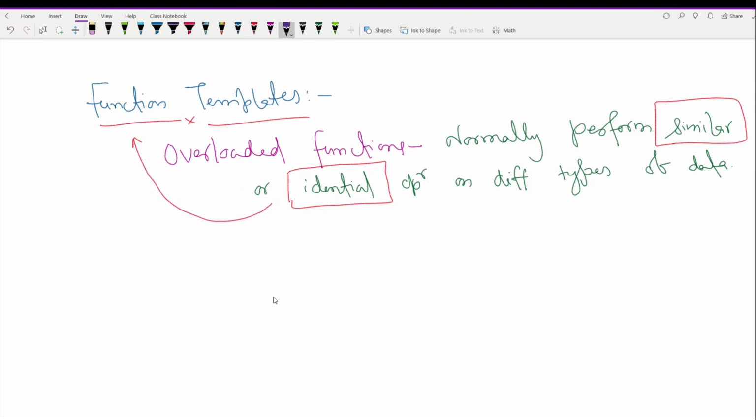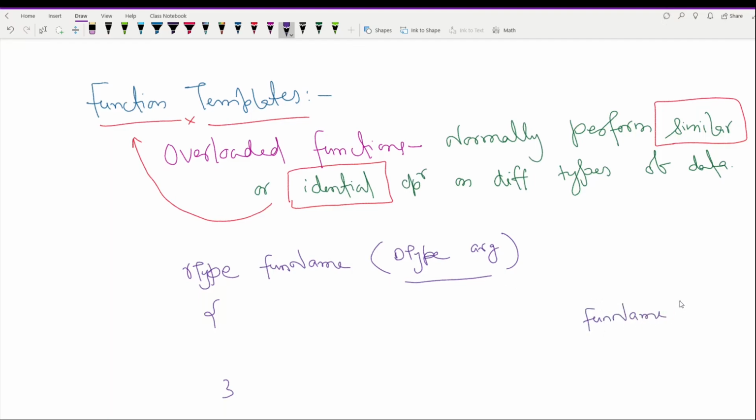Initially, we need to write a single function template definition. We can start with the return type of the function, then the function name, and then some data type and some argument, and here will be the body of the function. So we have written a single function template definition here, and on the basis of argument types provided here or inferred from the calls to this function, like we can call this function with the function name and then pass some data here.